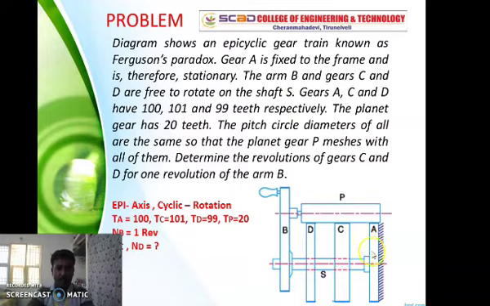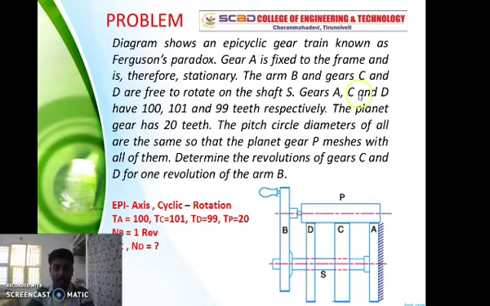This is gear A, which is fixed to the frame and is therefore stationary. Now the arm B, which has a handle. Gears C and D are free to rotate on a single shaft. On the shaft, C and D rotate freely, and C and D as well as A make contact with the gear above. That gear is said to be the planet gear.